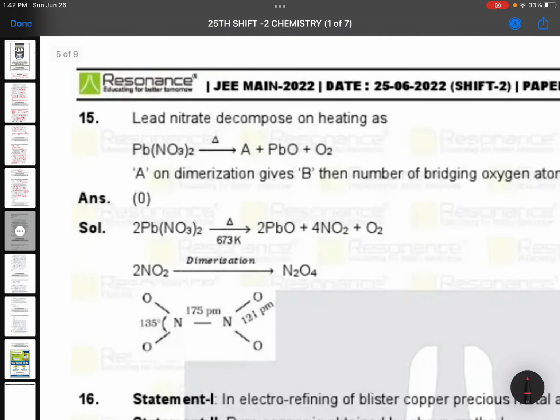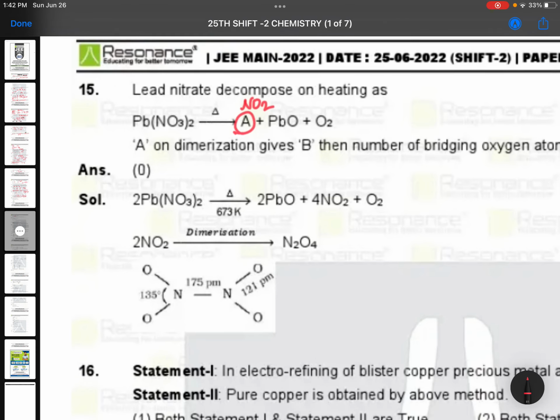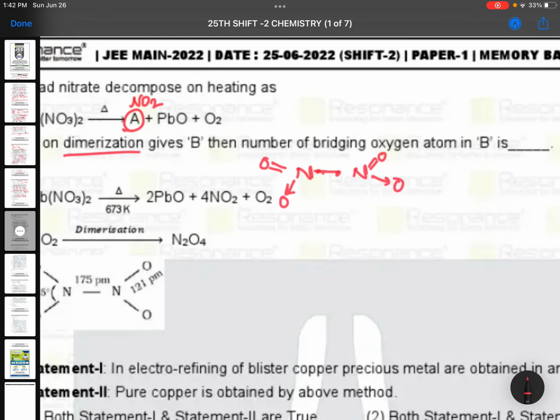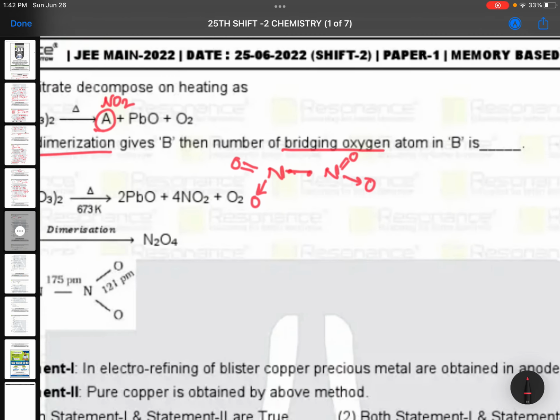Lead nitrate on decomposition gives like this. So this A is NO2. And NO2 on dimerization means NO2 will be like this. It will be having one unpaired electron. It looks like this. And when one more NO2 comes, it will become like this. So there is no N-O-N. Bridging oxygen, not even one is there here. So the answer is 0.